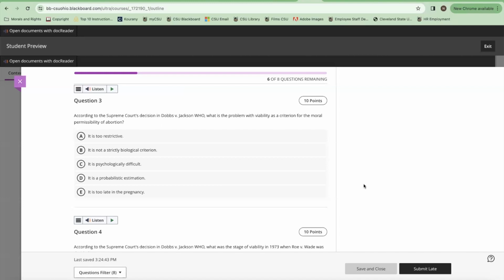So what the decision in Dobbs versus Jackson depends on is pointing out that the survival of that prematurely born baby would depend not only on what the features of the fetus were in the womb, but also on the environment in which it is going to be brought up.